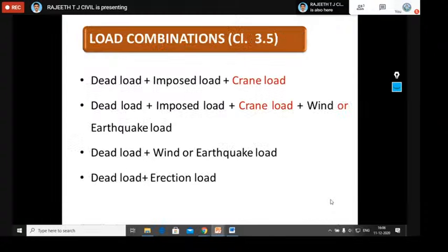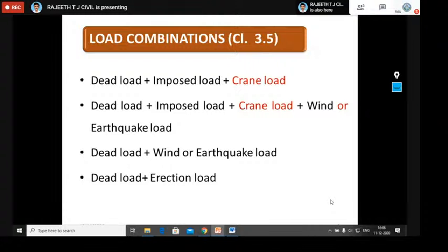Next, if we come to load combinations according to IS 800 2007, I have highlighted the crane load here. Why? Because the crane load, which is resting on the steel structures, will go to erect one more element or one more floor. Where the structure is going to be erected using cranes, we need to consider the crane loads effectively. Therefore, according to the code, a separate section is given here. One load combination is dead load plus imposed or live load plus crane load. The second combination is dead load plus imposed load and crane load and wind or earthquake load.